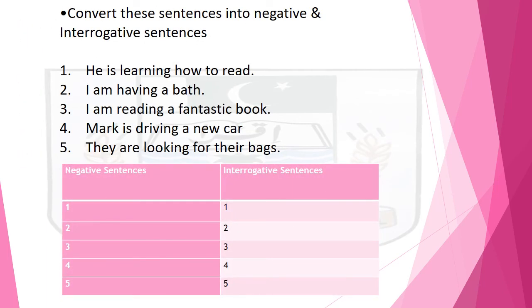Now see, convert these sentences from your notes into negative and interrogative sentences. First is, he is learning how to read. I am having a bath. I am reading a fantastic book. Mark is driving a new car. They are looking for their bags.